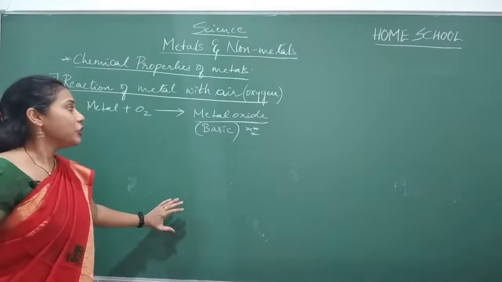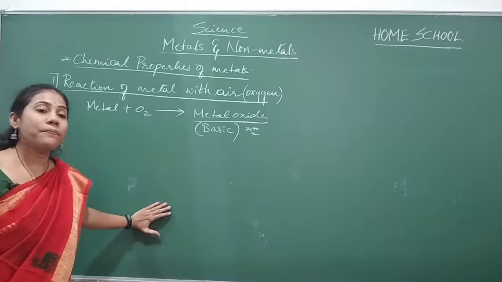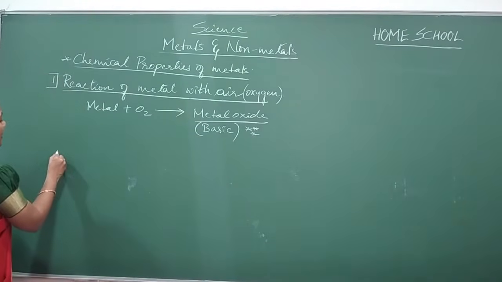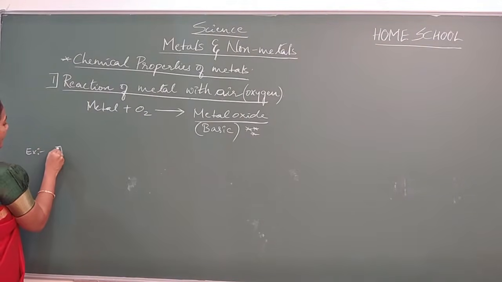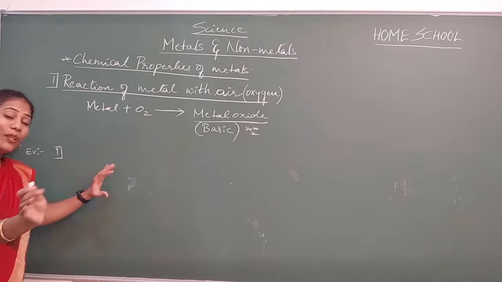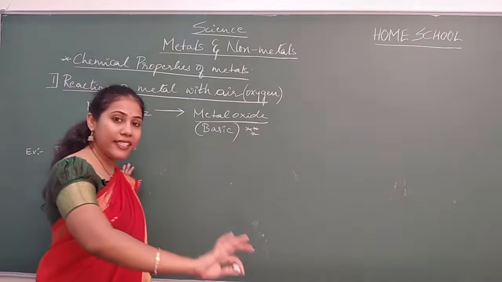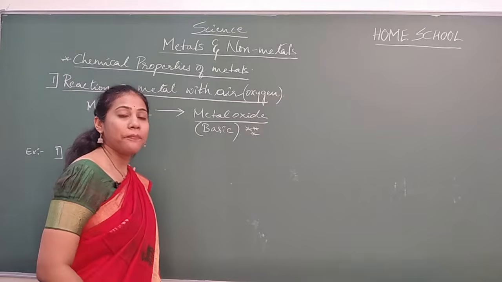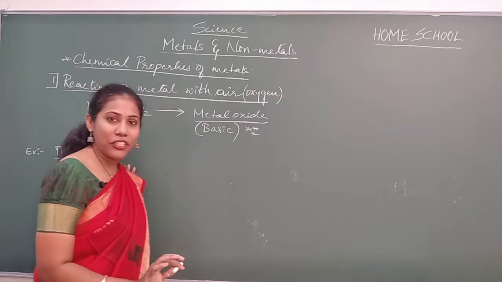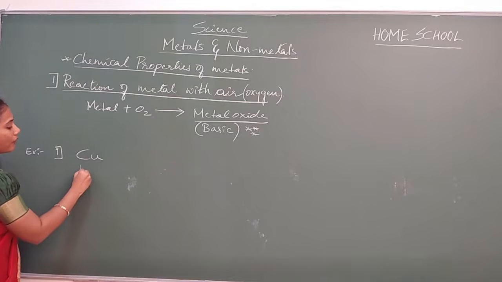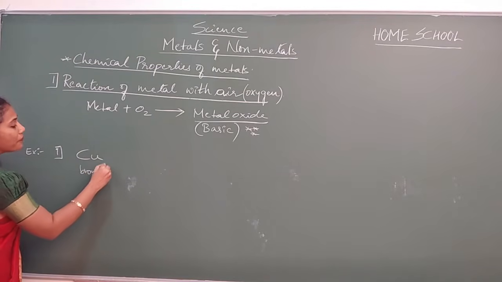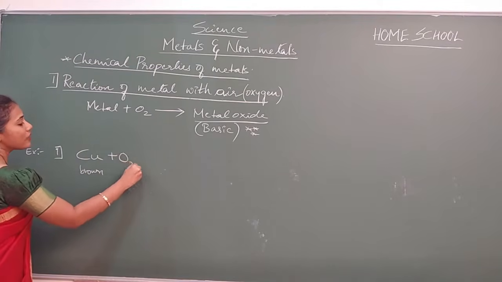Now let us try to write some examples. The first example is a well-known reaction which you have already studied in the first chapter, chemical reactions and equations. Do you remember a reaction where copper, which is brown in color, reacts with oxygen?